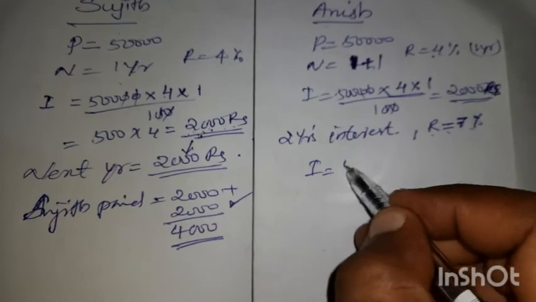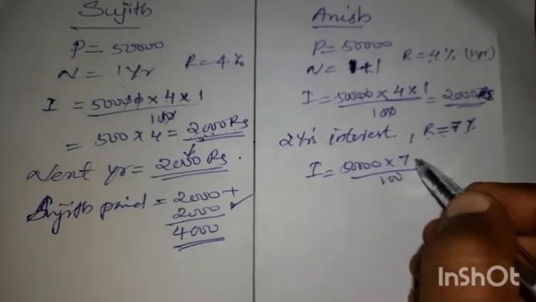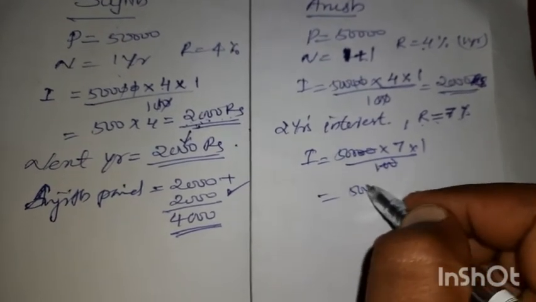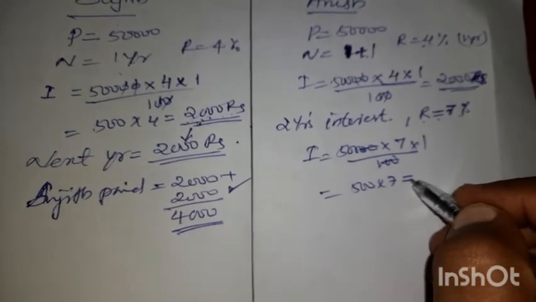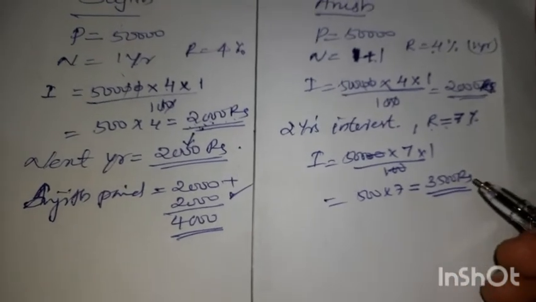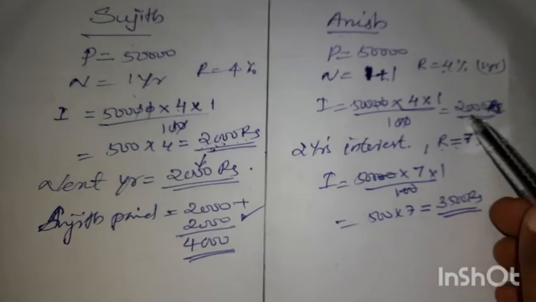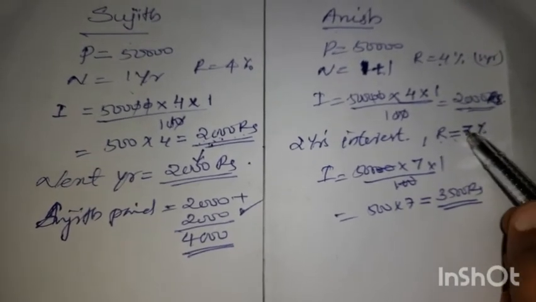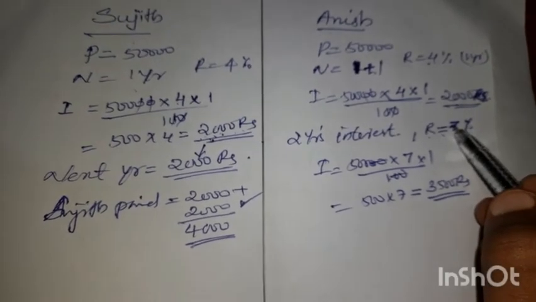So interest is equal to 50,000 into 7 by 100, so 500 into 7, that means 3,500 rupees. So this is for the second year. In the first year he had to pay only 2,000 rupees, but it was not paid and the loan is extended, and the rate of interest is increased from 4% to 7%.